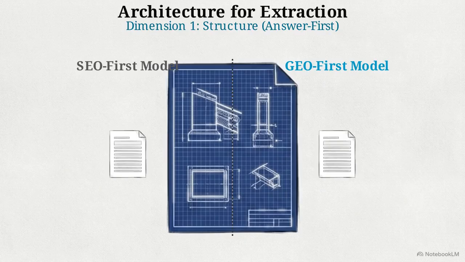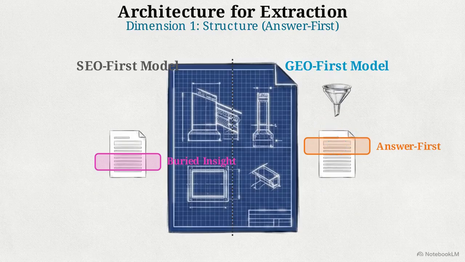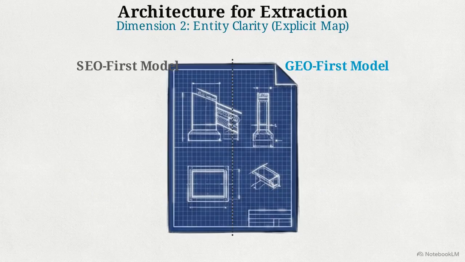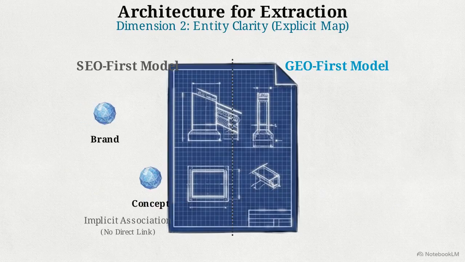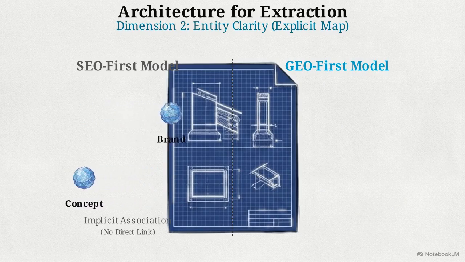The first dimension is structure. Instead of traditional narrative flow, GEO requires an answer-first structural mandate. The core insight must immediately lead the paragraph. This inversion guarantees the central claim is processed before the contextual nuance.